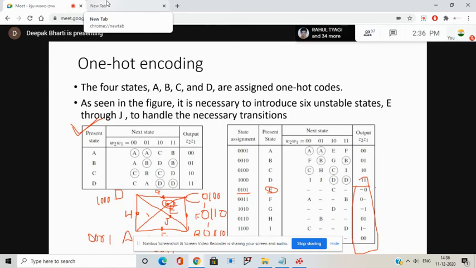Okay, so this is slightly expensive. Why is it expensive? Number of states are more. It involves more number of state variables. See, the number of states were 4 here, but we have to include the same number of state variables. So that's why the circuit will be slightly complicated, or you can say it will be slightly bigger. But the advantage will be that it will not be having any race condition.